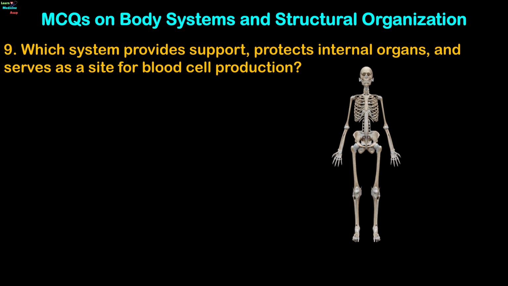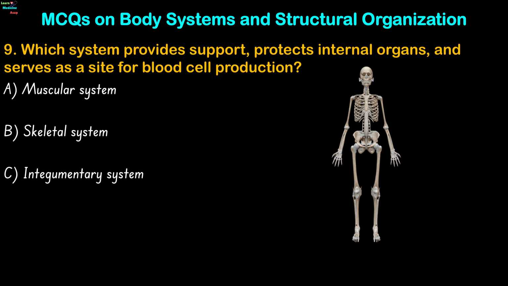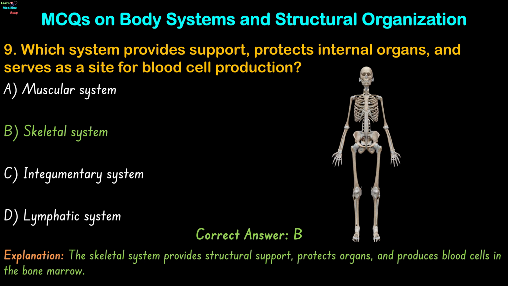Question 9. Which system provides support, protects internal organs, and serves as a site for blood cell production? Muscular system, skeletal system, integumentary system, or lymphatic system? The correct answer is option B. The skeletal system provides structural support, protects organs, and produces blood cells in the bone marrow.